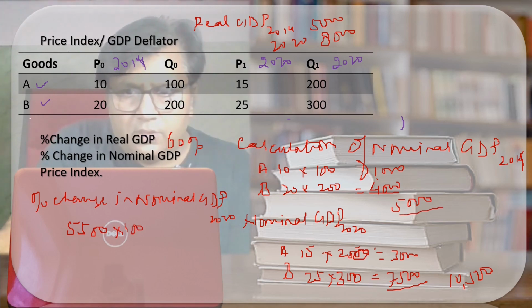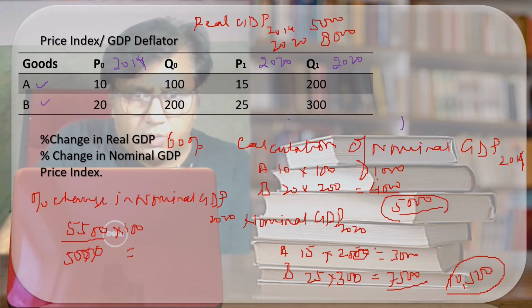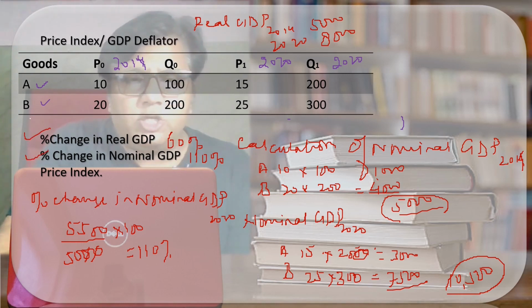It means the difference between these two figures. Multiply by 100 divided by base year, which is 5000. So here it will come 110. You can see that the percentage change in the real GDP is 60%, the percentage change in the nominal GDP is 110%. So this change is definitely on account of the change in the price.